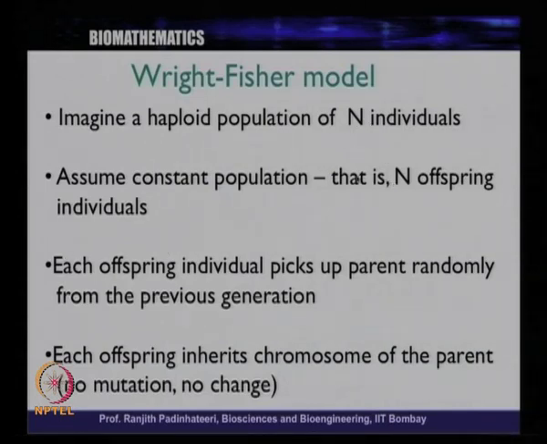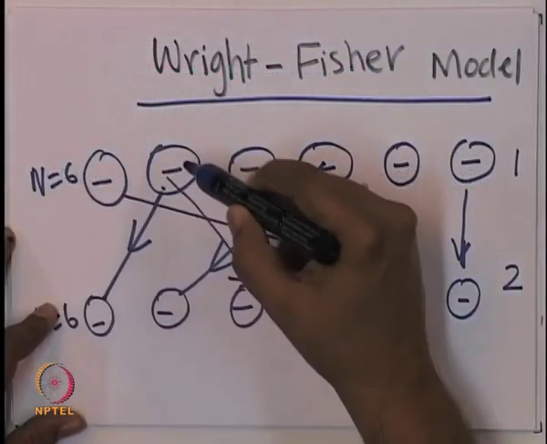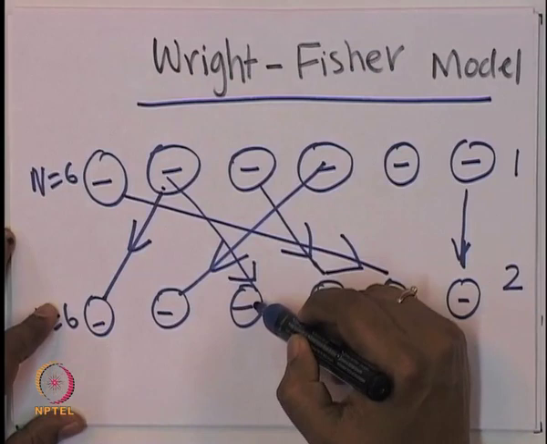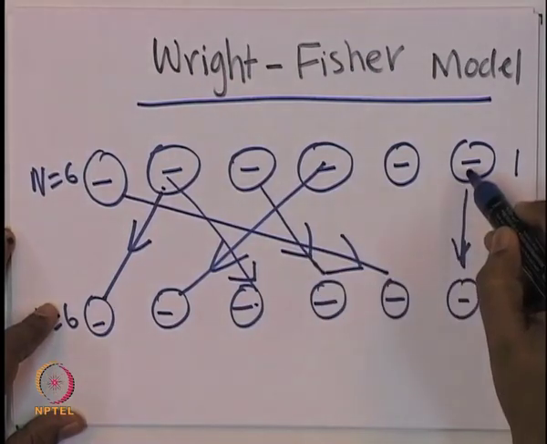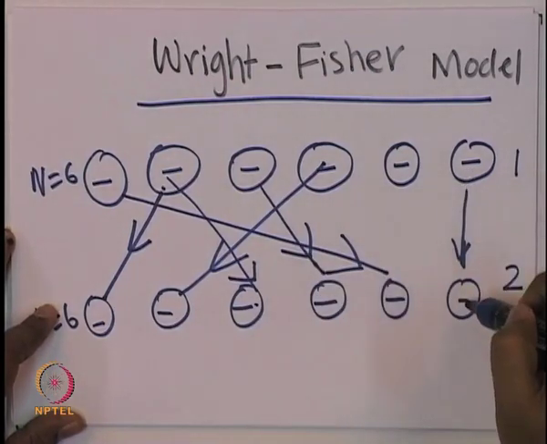n parent individuals, n offspring individuals, and each offspring individual picks a parent randomly from the previous generation, and each offspring inherits the chromosome of the parent without any change. There is no mutation, no change at all. So whatever the DNA, whatever the chromosome of this particular parent, it will be exactly transferred to this offspring. Whatever chromosome of this parent, it will be exactly transferred.